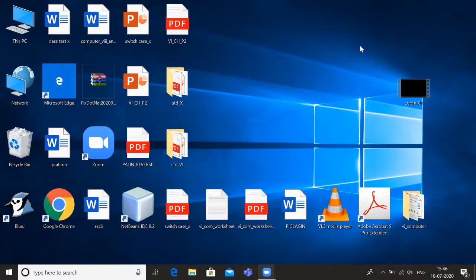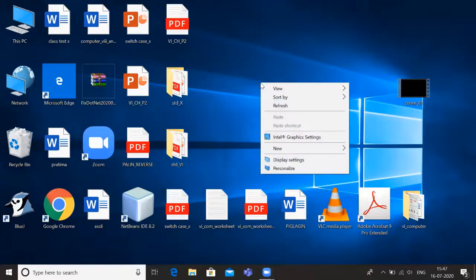So, there are a lot of advantages of using a GUI based operating system. They are very easy to operate. That means it is not so difficult to operate. They are very user friendly. There is no need to remember commands. By the help of icon and menu, you can do the work.